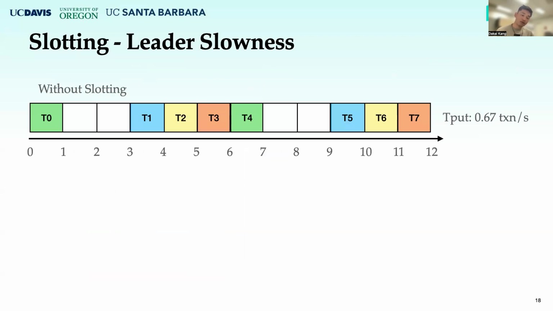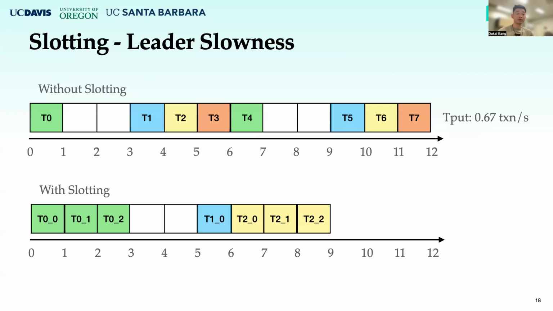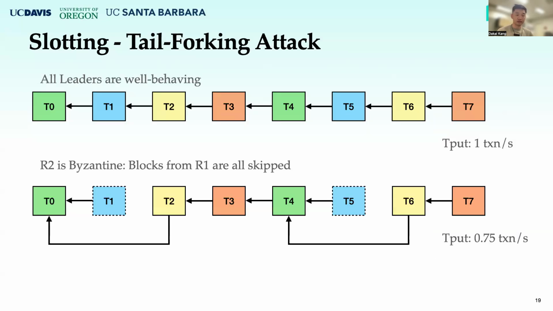Now let's see how this slotting mechanism can reduce the impact of slow leaders. Without the slotting mechanism, the system will act like this when there is a slow leader R1. With the slotting mechanism, the system will act like this. Each honest replica can propose 3 slots when it is the leader, and the throughput can increase to 0.83 transactions per second. So, the slotting mechanism makes the system more resilient to the influences of slow leaders.